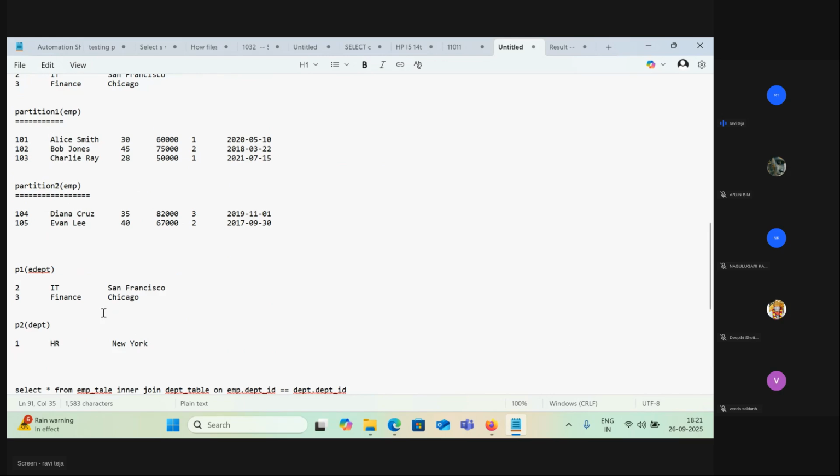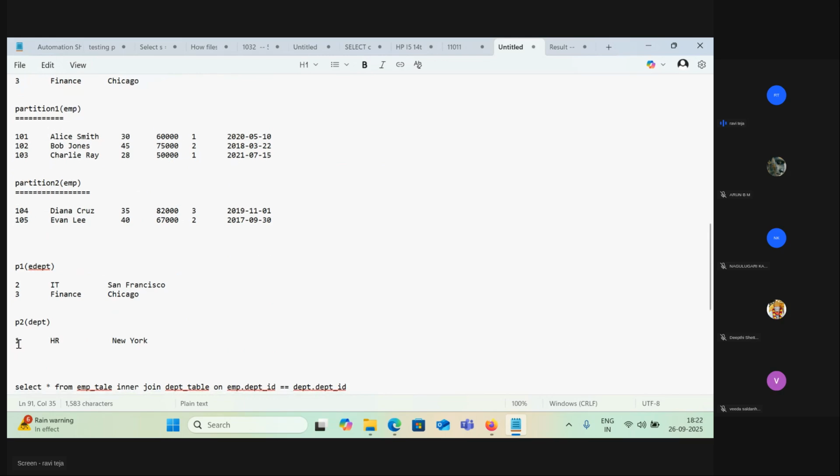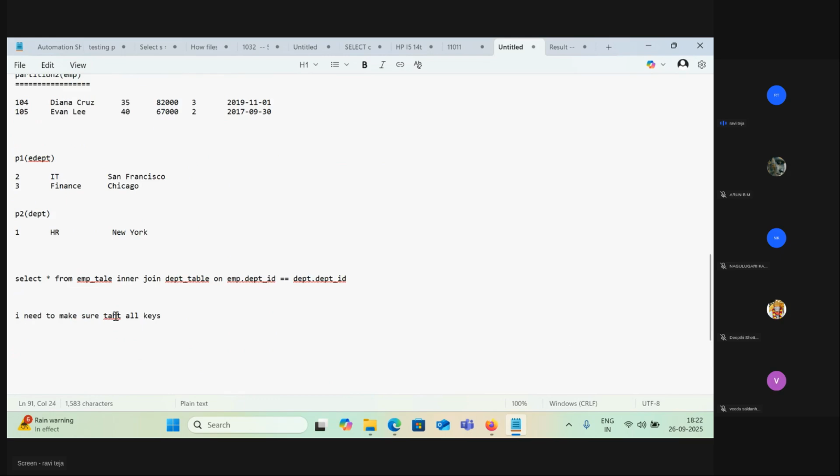That means I need to make sure that all similar department keys come and sit in one partition. I am joining the employee table with the department table on department id.